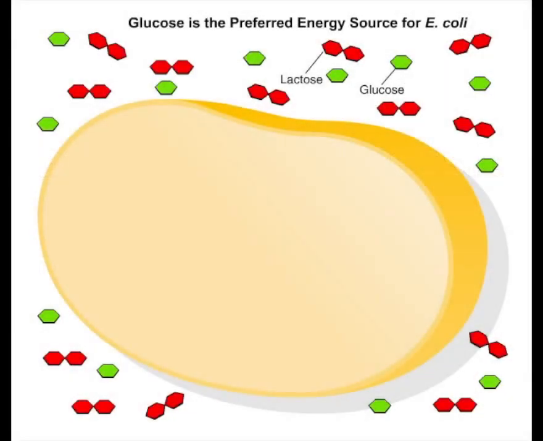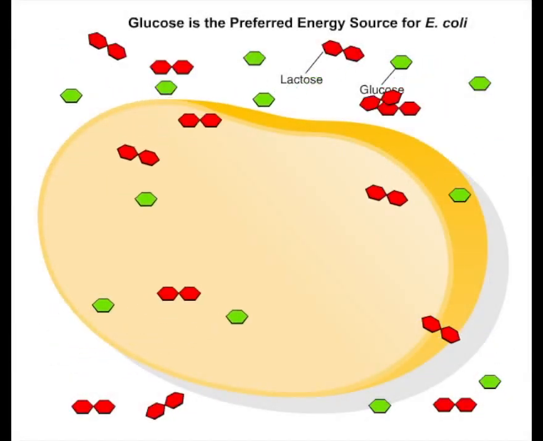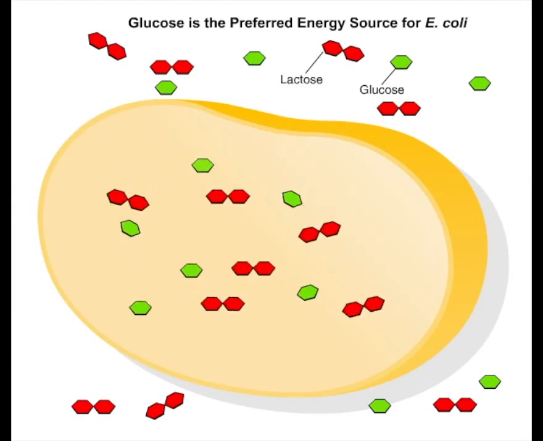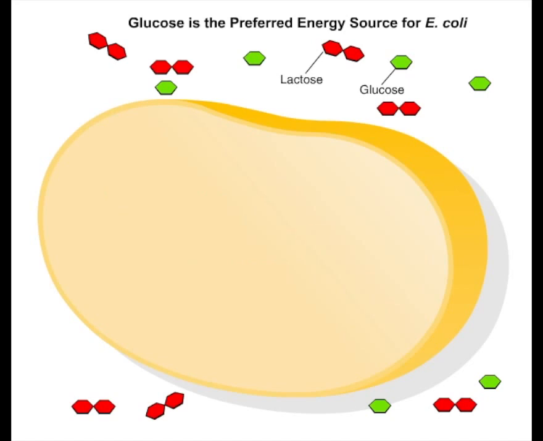Glucose is the preferred and most frequently available energy source for E. coli. Whenever glucose is present, E. coli metabolizes it before using alternative energy sources such as lactose, arabinose, galactose, and maltose. The enzymes to metabolize glucose are made constantly by E. coli.